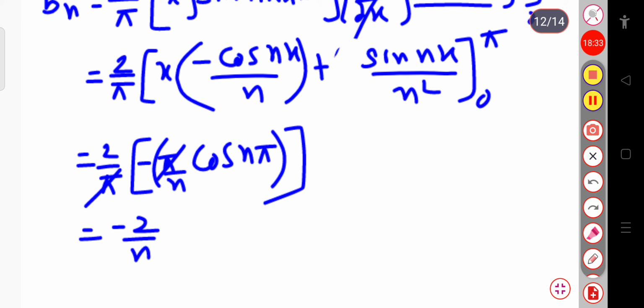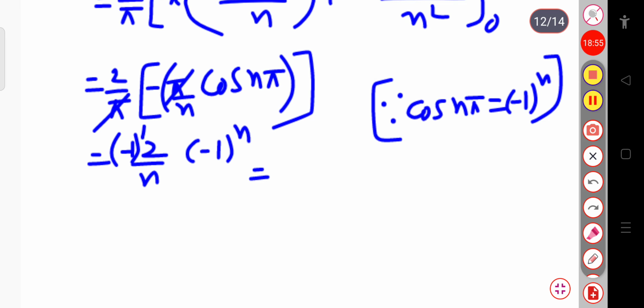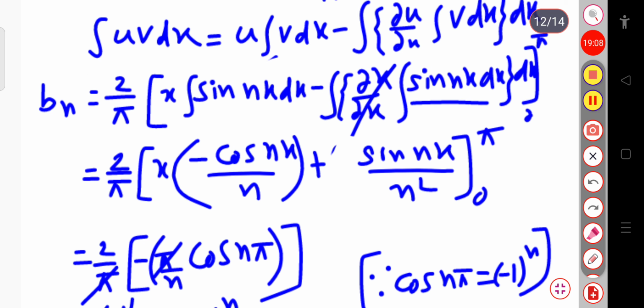Just remember the value of cos n pi is equal to minus 1 power n. Since this value is equal to this much, I have to write this as minus 1 power n. Because of this minus sign, this is simply minus 1. So this is minus 1 power 1 and this is minus 1 power n. Now you can directly write this is equal to 2 by n into minus 1 power n plus 1. So in this way you can expand the series, that this is your bn coefficient.